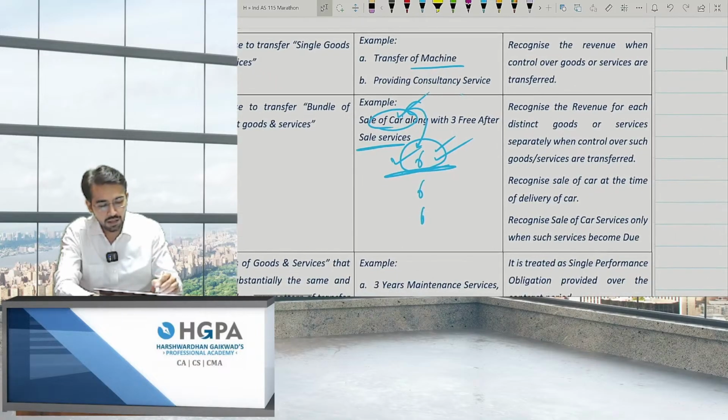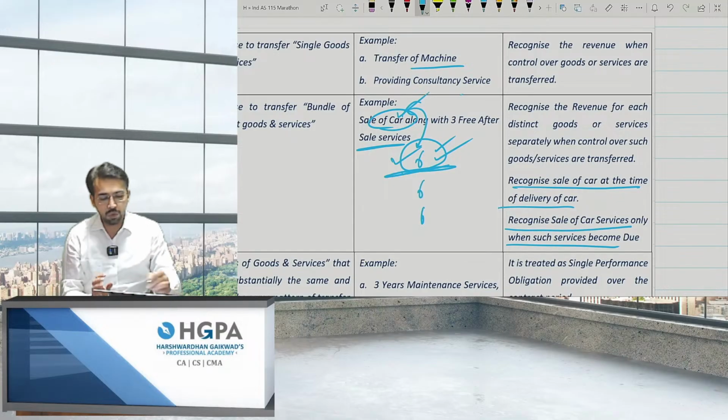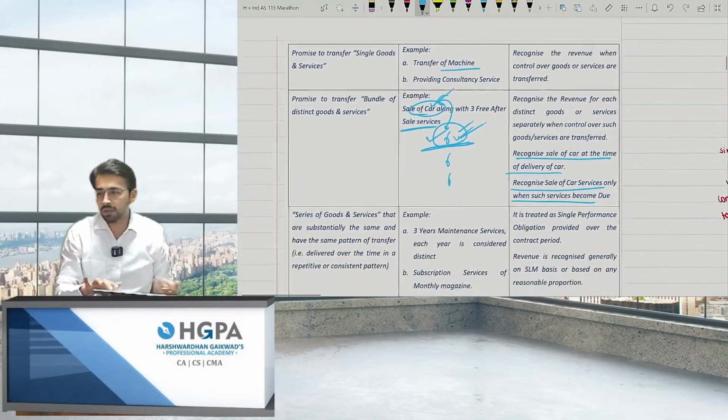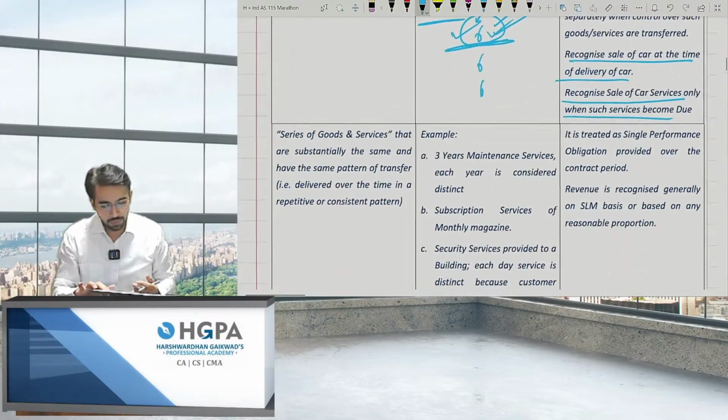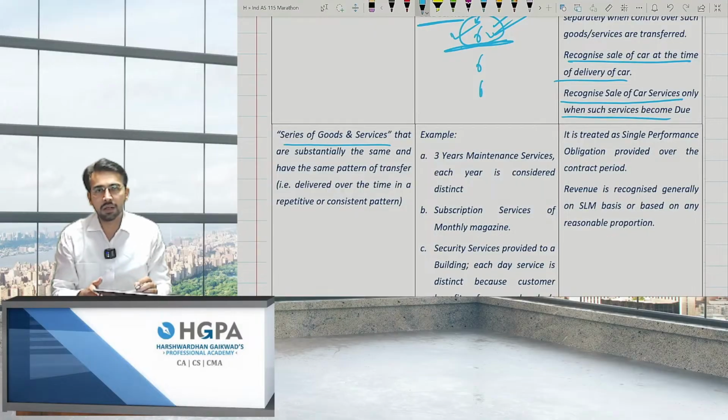So basically, recognize the revenue, that is sale of car, at the time of delivery, and recognize sale of car services only when the services become due. So after 6 months, I can book revenue and so on. I've also given an example, so I'll be discussing that also, right? Okay. What if a series of goods and services are there?